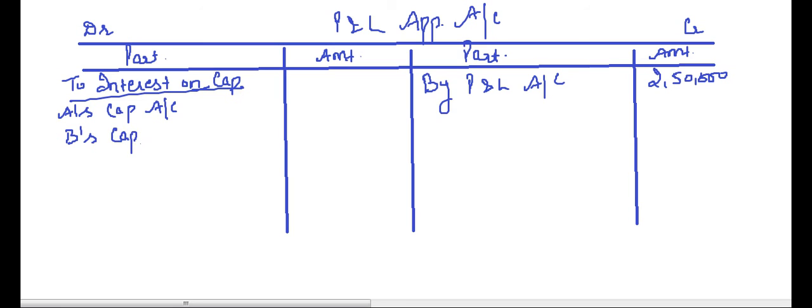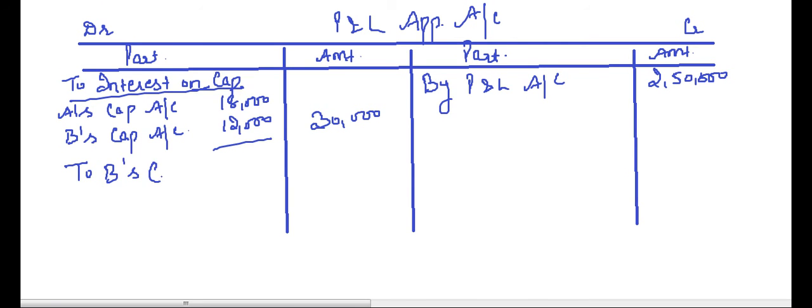A has a capital of 3 lakh. On 3 lakh at 6%, we have already calculated, that is 18,000, and 12,000 for B. The total comes to 30,000. Now remuneration to partners, yes, we have salary to B, to B's capital account. What is the salary? 5,000 per month comes to 60,000.